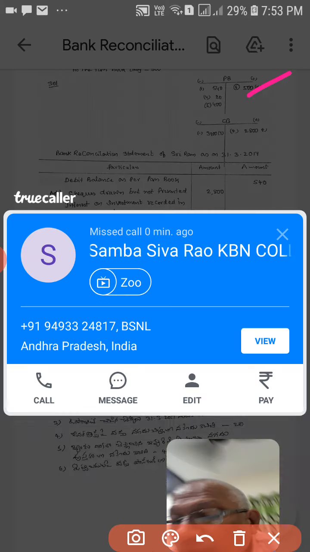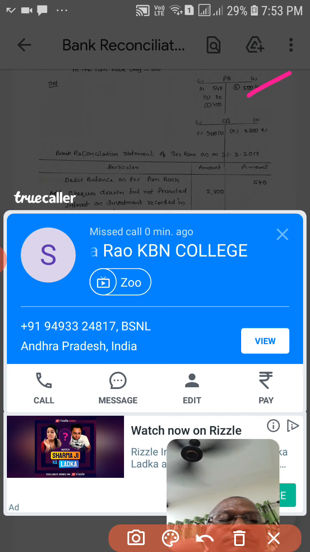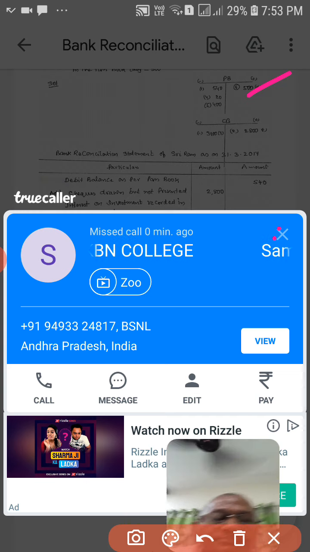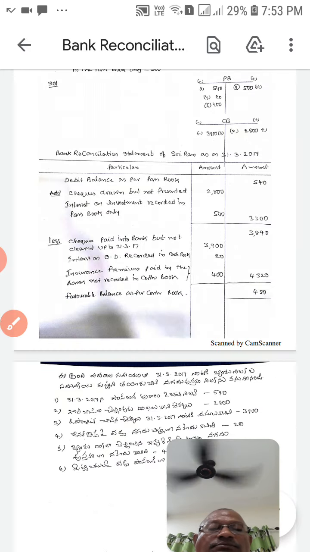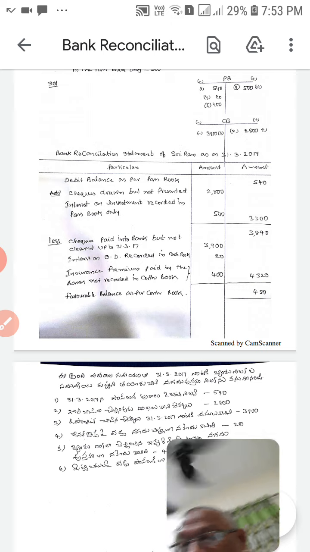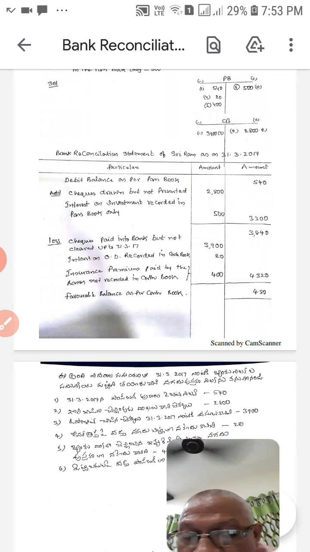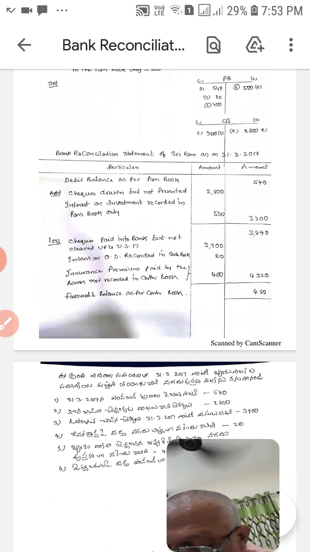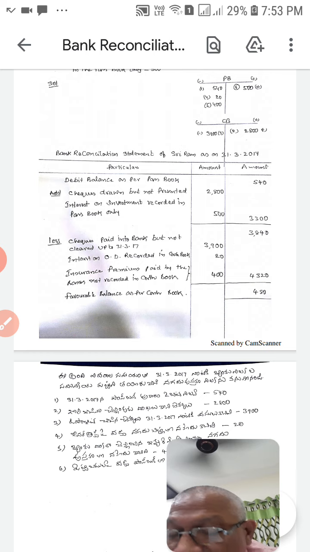Later we have to make the statement in order to calculate the balance of the cash book.